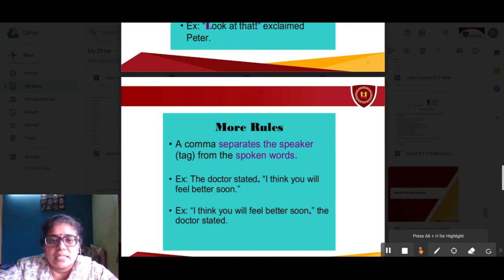The doctor stated is separated with a comma. "I think you will feel better soon." These are the words spoken by the doctor to his patient, right? So a comma separates the speaker from the spoken words. The doctor is the speaker and it is separated with a comma, and then the inverted commas start with the words of the doctor.